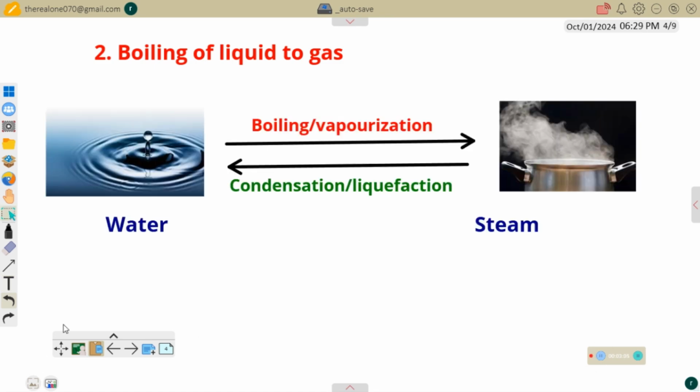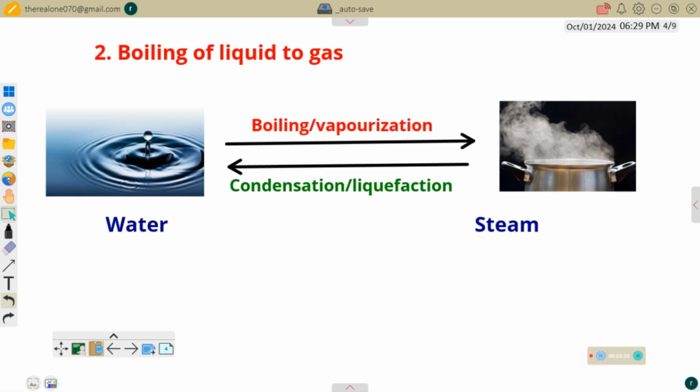So now watch the changing process. If this is water, the water can boil to form steam. So this is steam, this is water vapor. Then the steam can be condensed or liquefied back to form water. All of these are temporary change. That is, they are physical change.